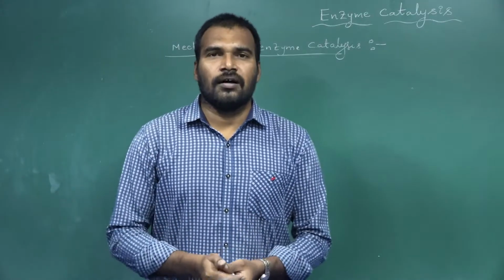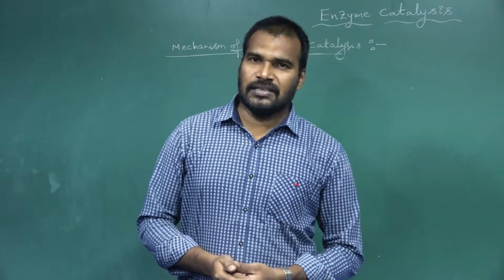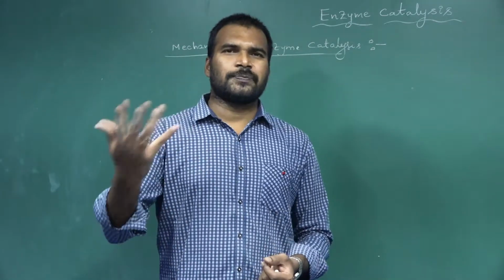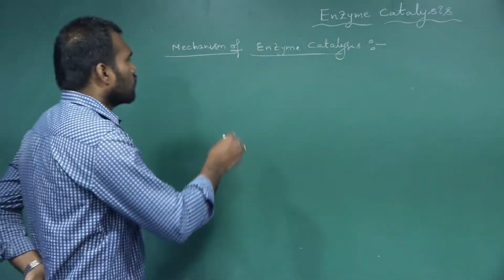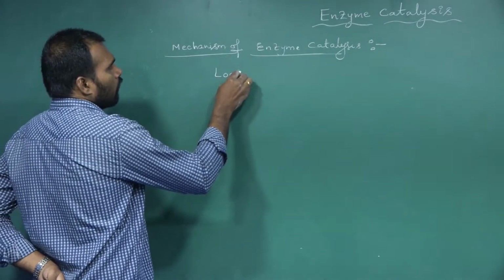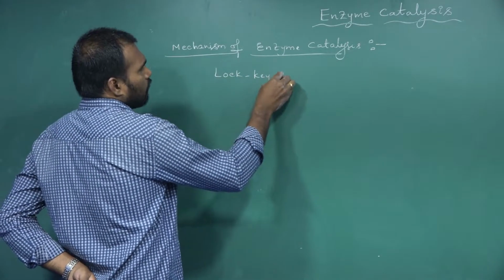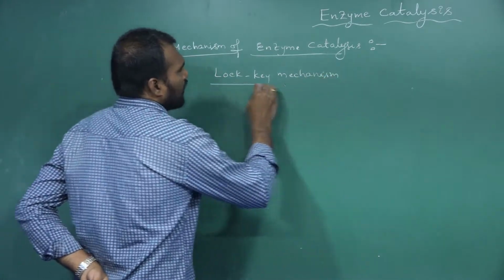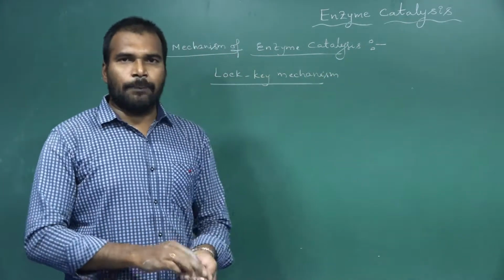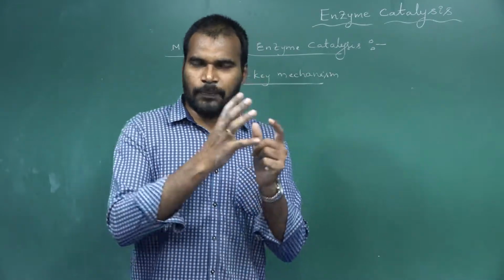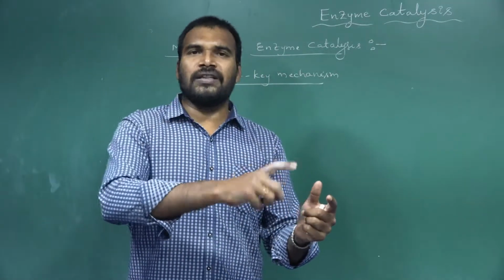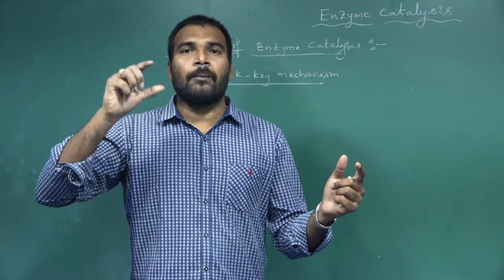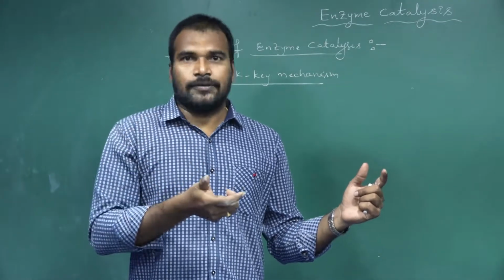If we see the mechanism of enzyme catalysis, they follow a special mechanism called the lock and key mechanism. For a particular lock, we can open that lock only with a particular key.